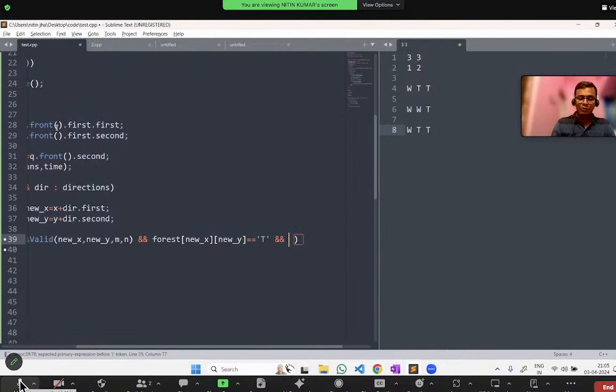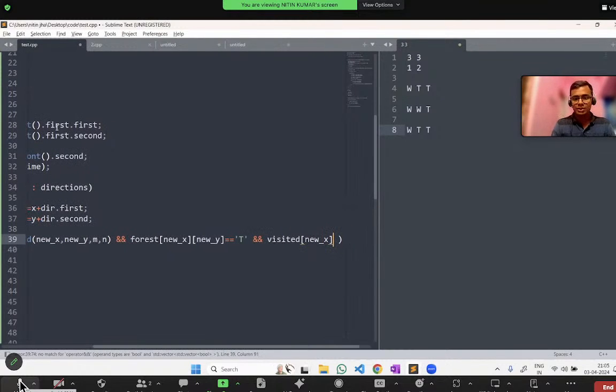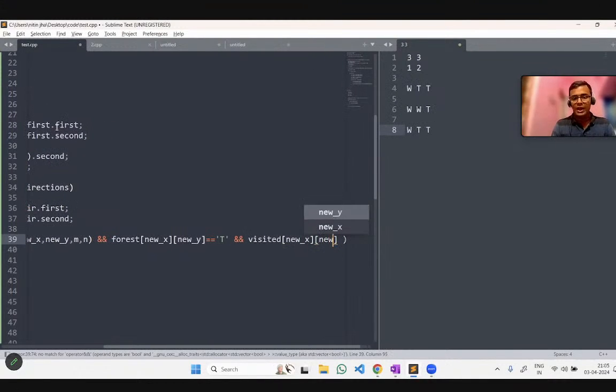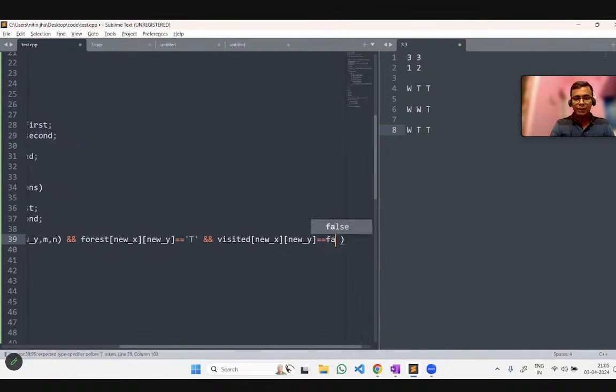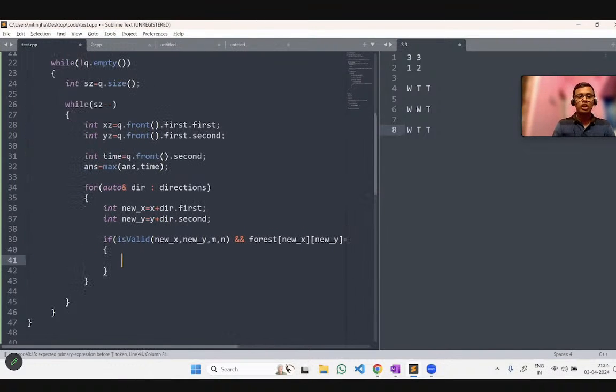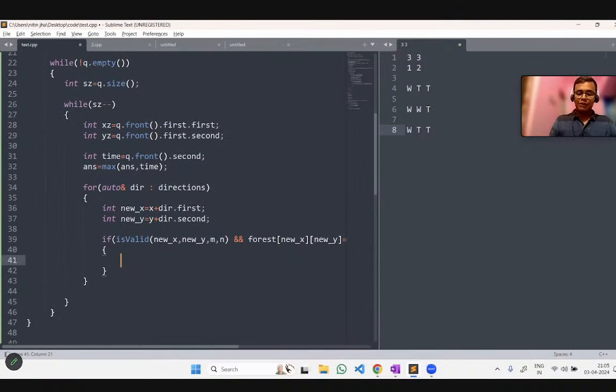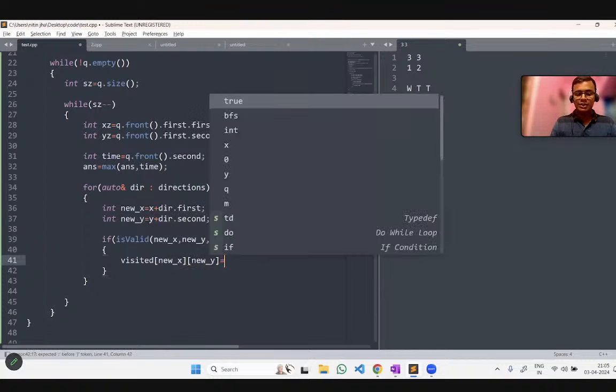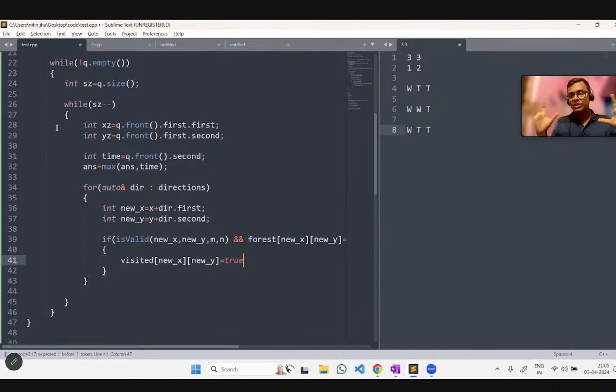We have to check if visited of that new position, new x and new y, is false. If it is false, then it is fine, we can go. False means it is not visited yet, so we can visit it. How can we visit it? We first mark it as a burnt tree. Because it is now burning, I have connected with it and I am going to burn it, so I mark it as true, considering it a burnt tree.